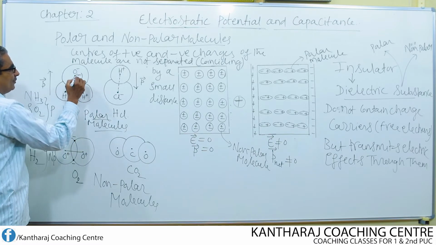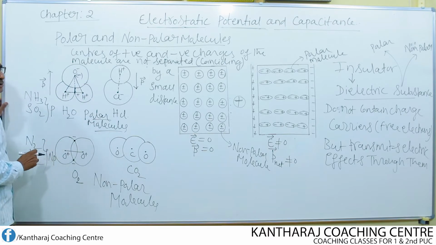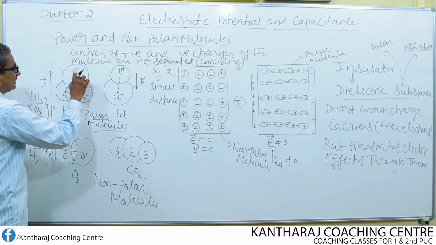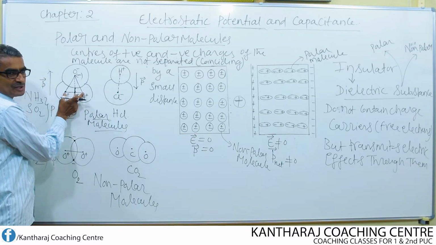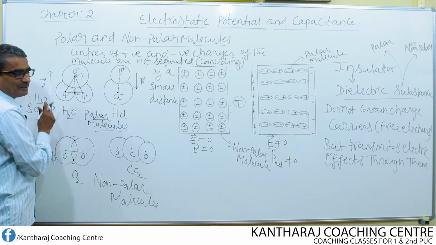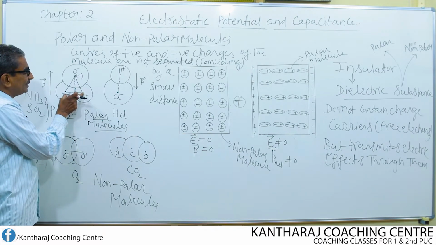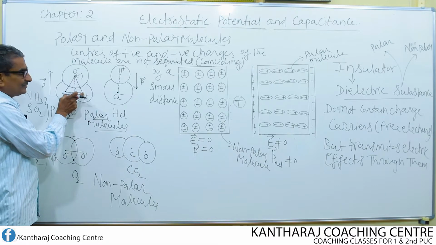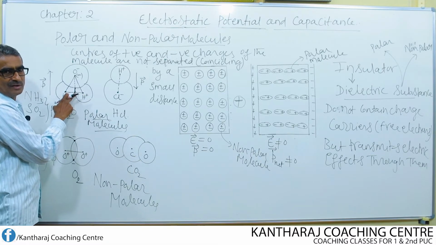Okay. Now, you join these two. That means negative charge center and the average center of the positive charge. Why should I consider average? Average means exactly in between. If this distance is 10 angstrom, then this should be exactly at 5 angstrom. Okay.